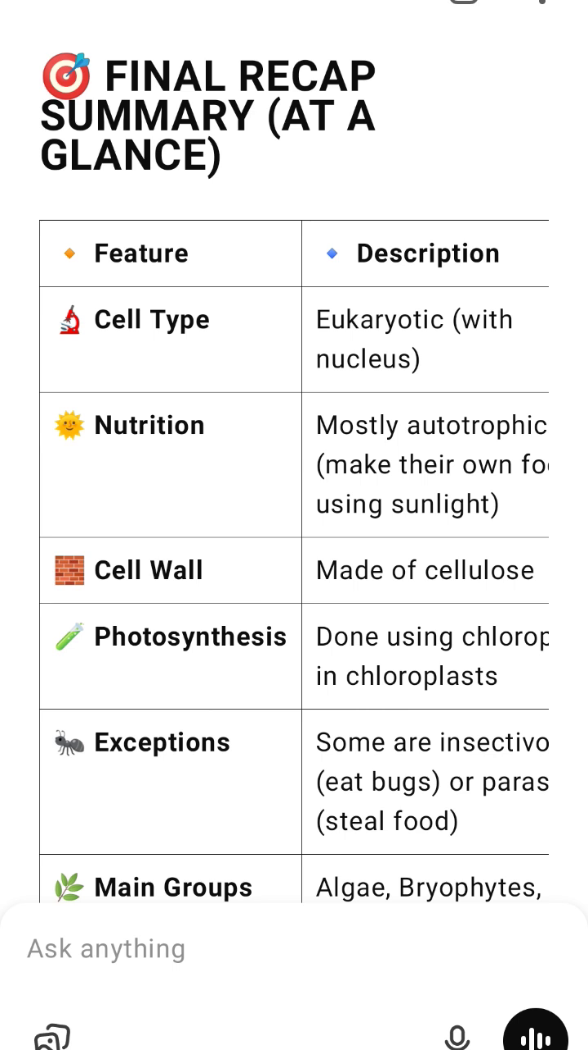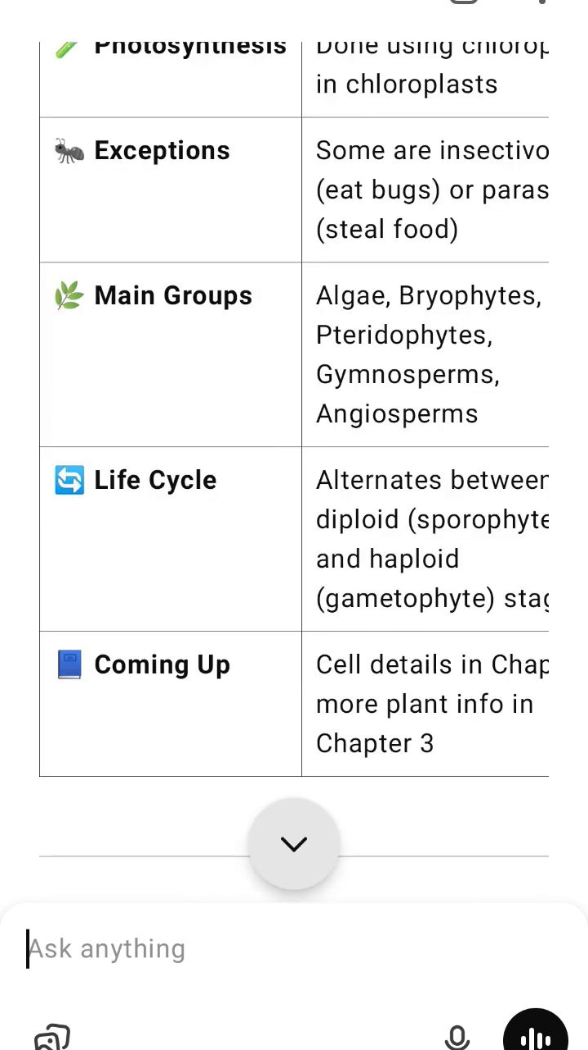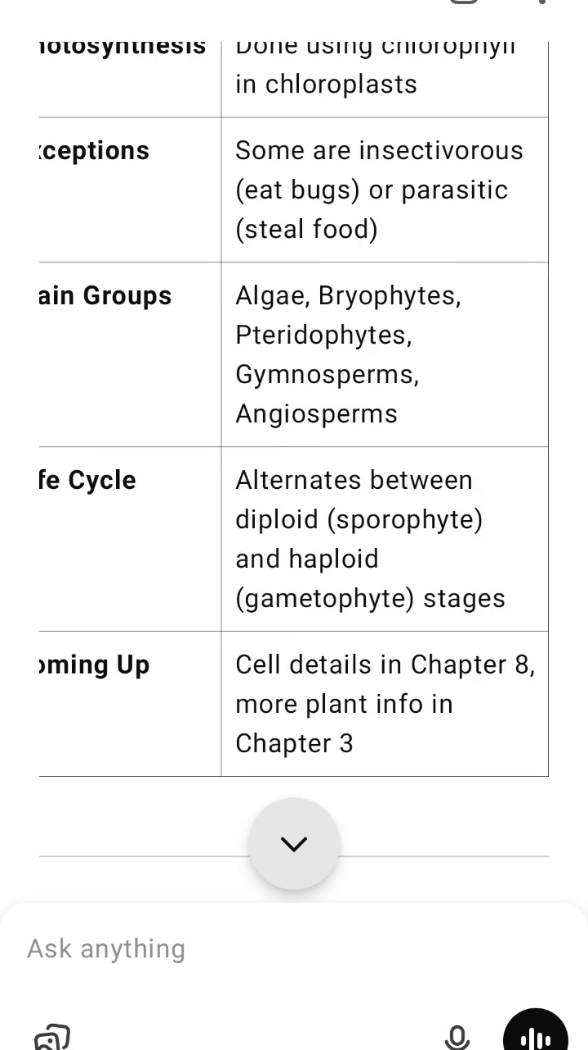Main groups: algae, bryophytes, pteridophytes, gymnosperms, angiosperms. Life cycle: alternates between diploid sporophyte and haploid gametophyte stages. Coming up: cell details in Chapter 8, more plant info in Chapter 3.